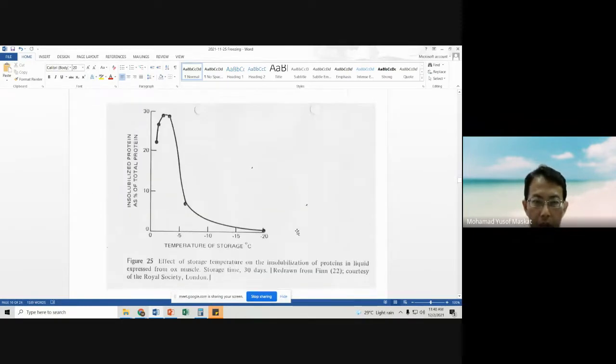For example, let's take a look at this one. This is the reaction kinetics of insolubilized protein. The x-axis is the temperature for storage, and the one that we are monitoring is the insolubilized protein, meaning that the protein has degraded.